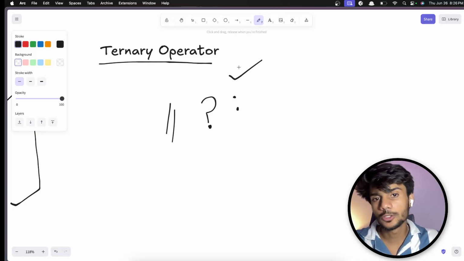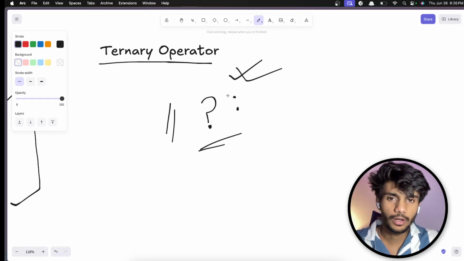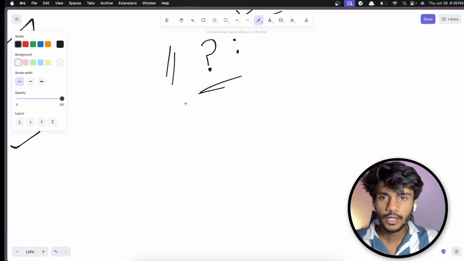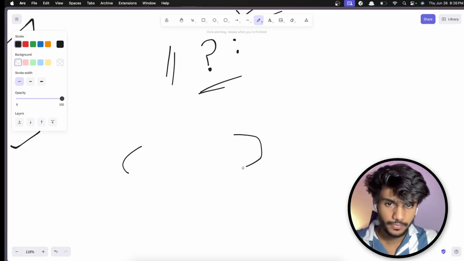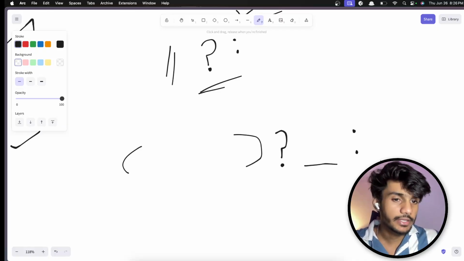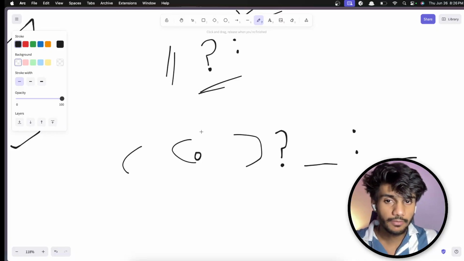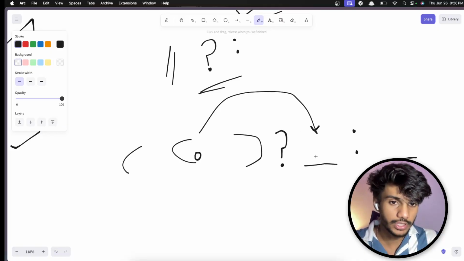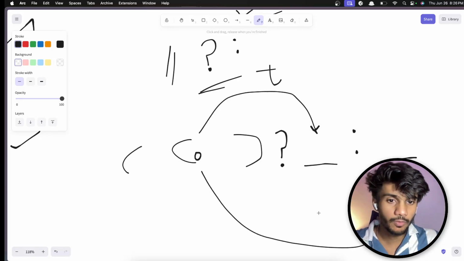So you can use exactly this in React.js. I have used this a lot. So how do we do this? So there is a condition, and if is represented like this. If this is true, then execute what is exactly after this question mark. Otherwise is represented by this. So let's suppose this is a condition. If this is true, it will execute what's here, and if it is false, it will execute what is here.